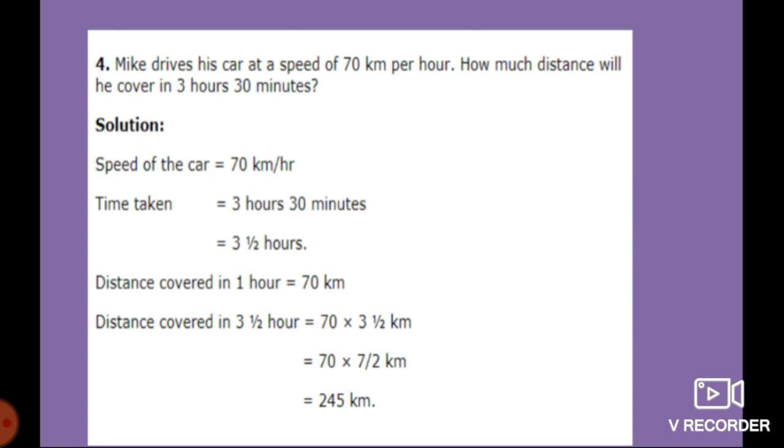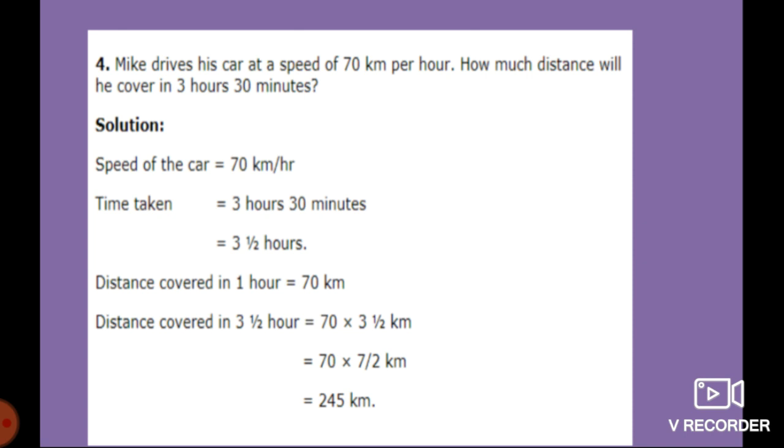Okay students, here I repeat, the speed of the car is given per hour. So it is 70 km per hour. Time taken is 3 hours 30 minutes. So we can convert it into hours. 3 hours are there, but the 30 minutes means half an hour.